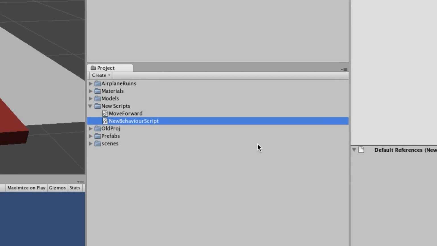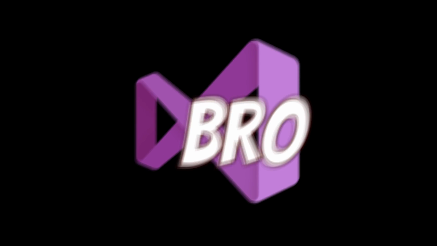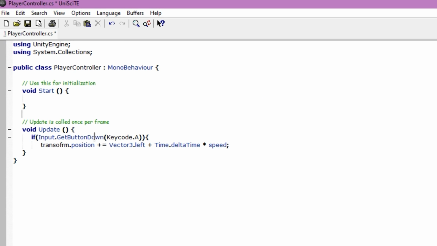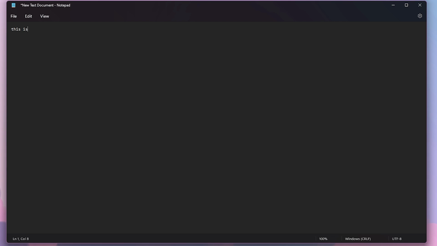It's time to make the player controller. The hell is this? Unisite? Where the hell is the Visual Studio, bro? So there's this IDE that Unity provides, and it's actually the worst thing in the whole world. Not only does it not have line numbers, but it actually doesn't tell you what you did wrong or even highlight your mistakes. This is literally Notepad.